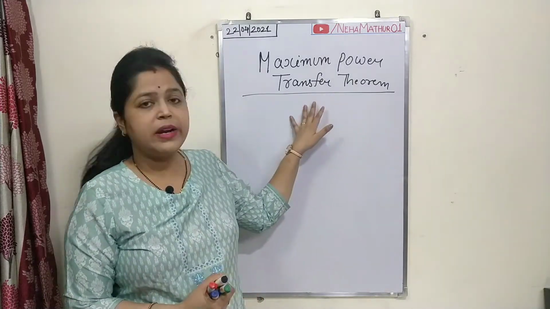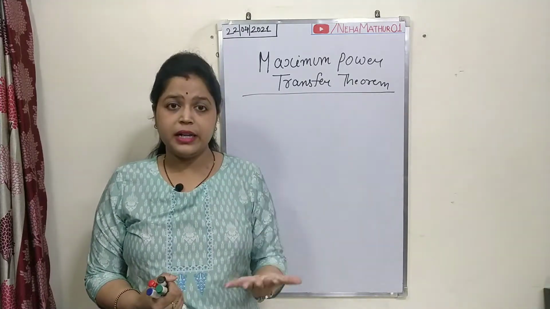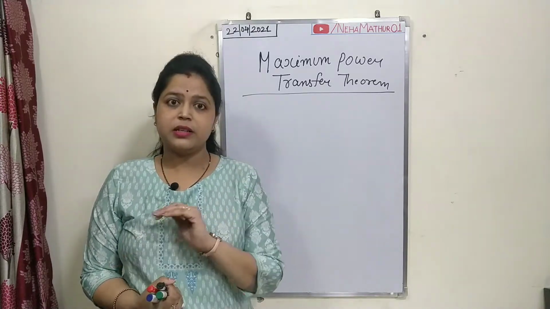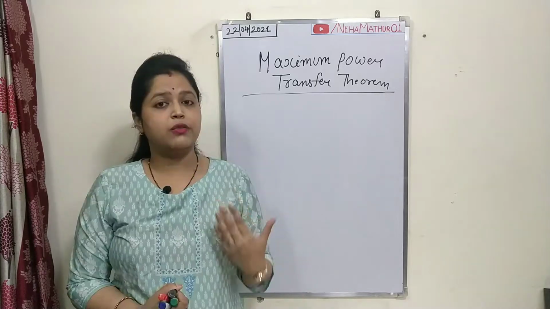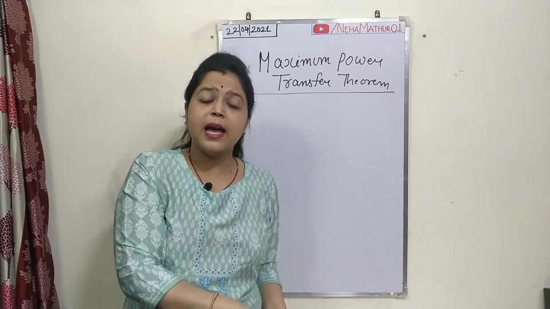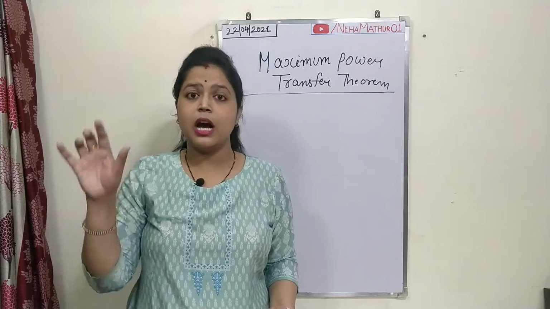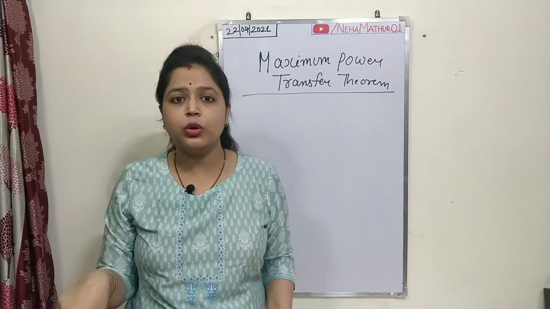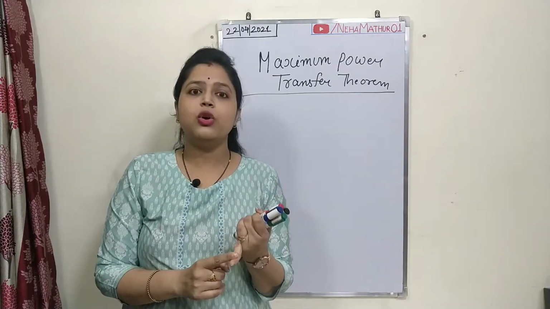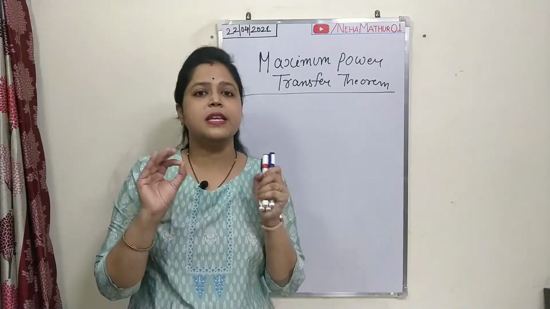This theorem provides us a basic idea about how we can transfer maximum power. This theorem states that the power from the voltage source you are providing at the input side of the circuit can be transferred maximum at the output terminal, or at the load terminal, if the input resistance and the value of the load resistance are equal.